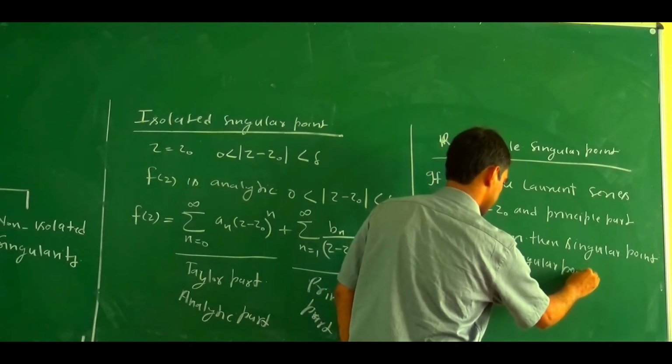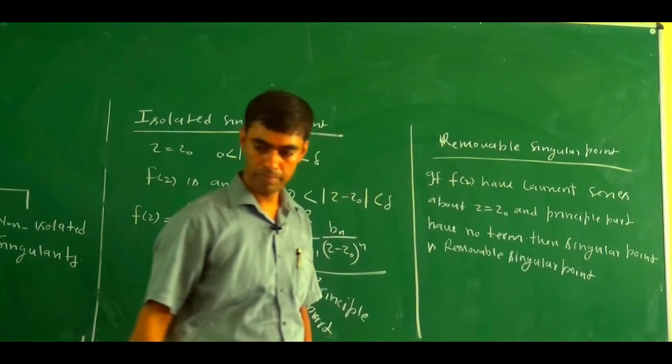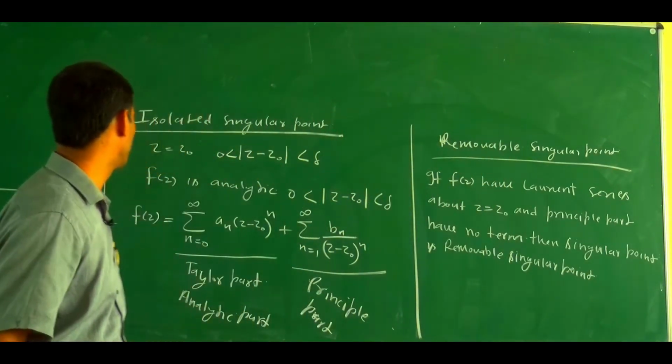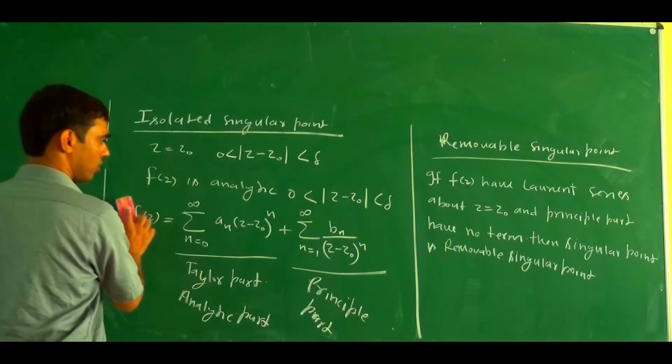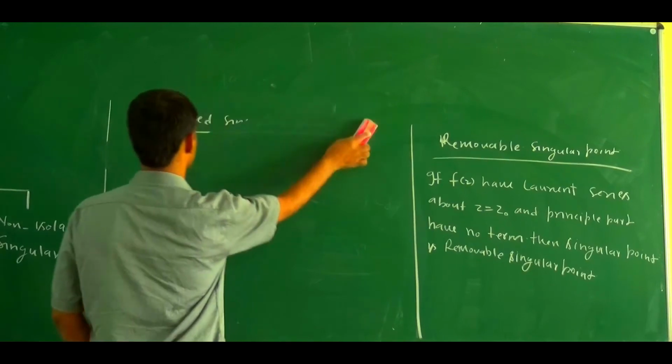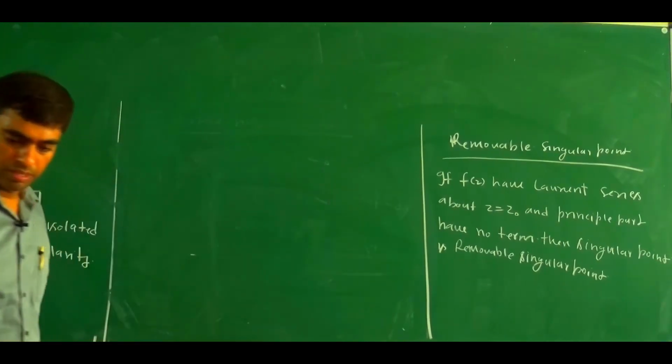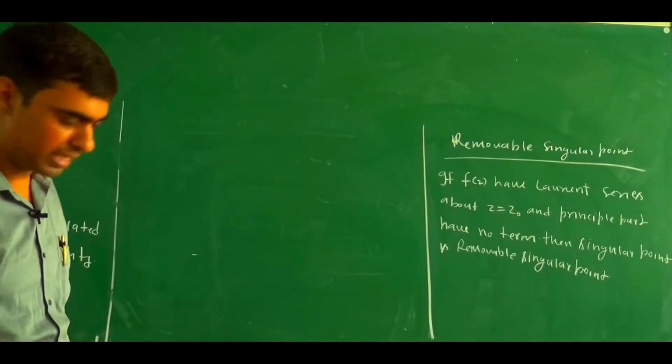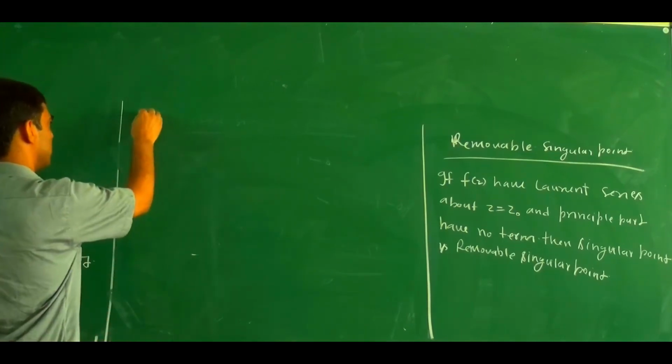So what is the second one? The second one is a pole. How do we define the pole? Pole is also under the category of isolated singular points.